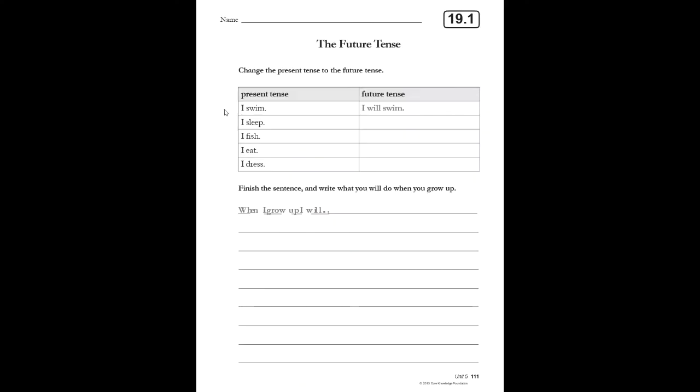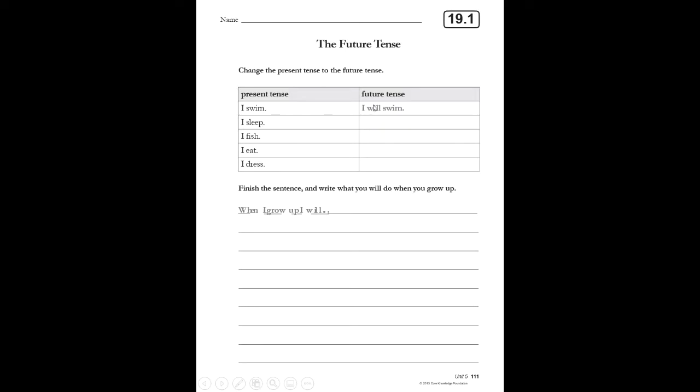So this is going to be your worksheet for the day, and it's just one worksheet. The first part of it up here says you're going to change the present tense to the future tense. So the present tense is I swim, I sleep, I fish, I eat, I dress.